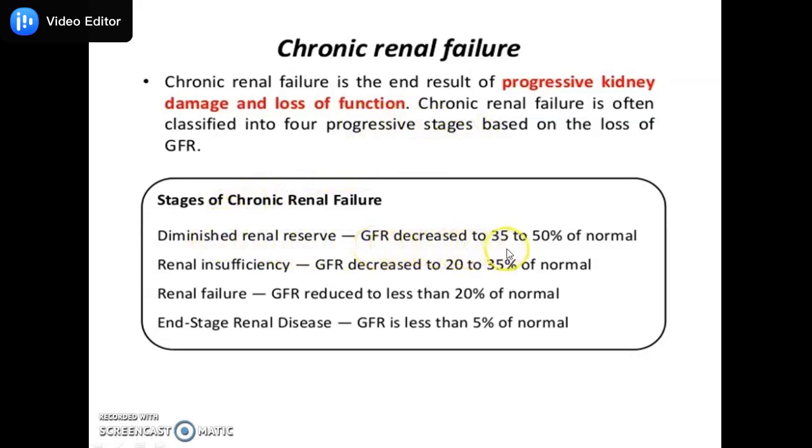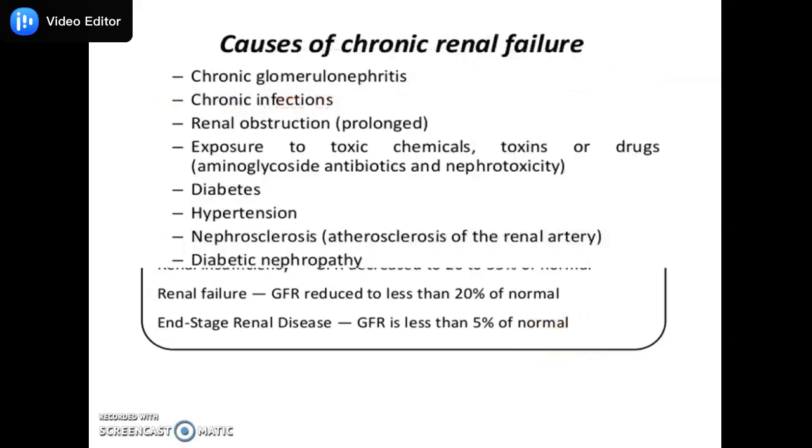First, GFR decreased to 35 to 50% of normal, that is diminished renal reserve. Renal insufficiency, here the GFR goes to 20 to 30% of normal. Renal failure, the GFR less than 20% of normal. And end stage renal disease, here the GFR becomes less than 5% of normal. So these are the 4 different classes of chronic renal failure.